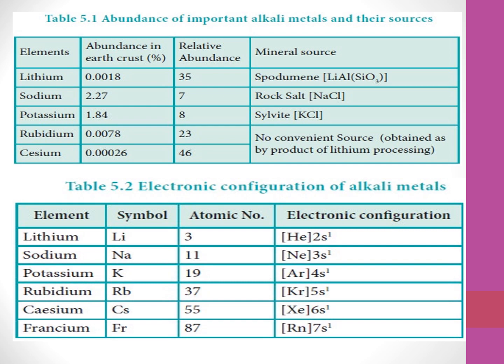Next, the electronic configuration of alkali metals. Lithium's symbol, atomic number and electronic configuration: 2s1. Sodium: 3s1. Potassium, symbol K, electronic configuration 4s1. Rubidium, Rb, electronic configuration 5s1. Cesium, symbol Cs, electronic configuration 6s1. Francium, symbol Fr, atomic number 87, electronic configuration 7s1.